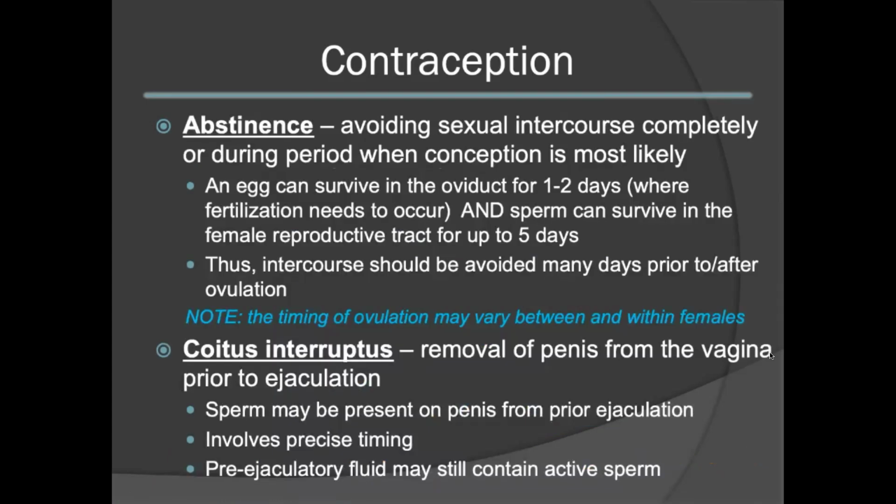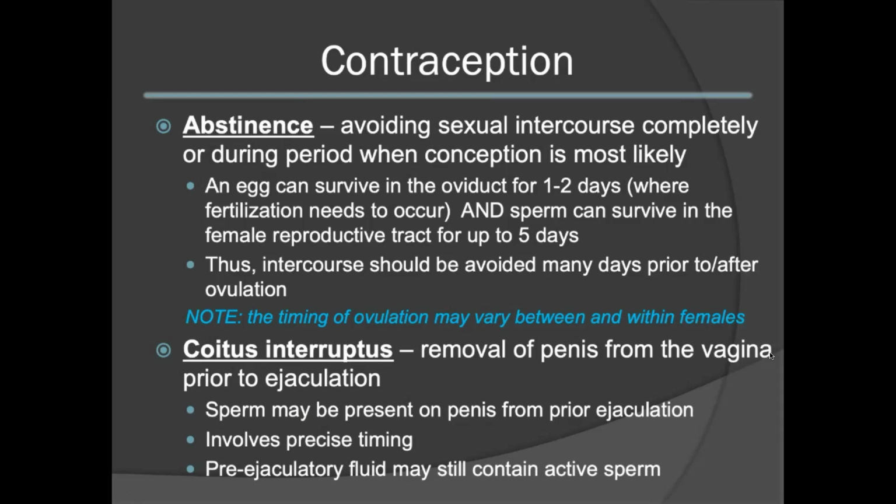Abstinence is considered to be a form of contraception where sexual intercourse is avoided either completely or during the period where conception is most likely, i.e., before or after ovulation. However, some complications can arise with this methodology. An egg, for instance, can survive in the oviduct for 1 to 2 days, where fertilization needs to occur.